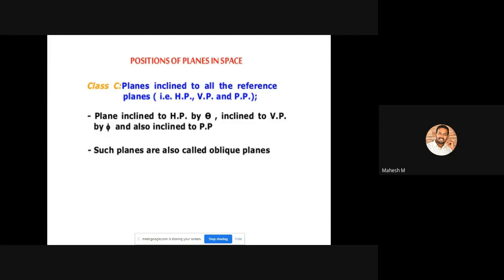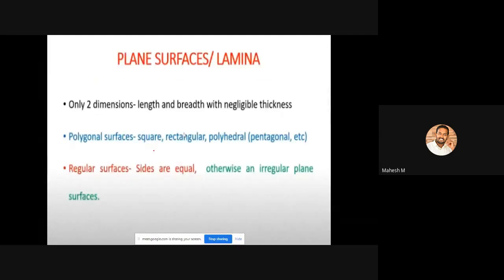In your problems, the inclination to HP will be denoted by the notation theta. Similarly, the inclination to VP will be denoted by the notation phi. We will discuss this in our problems. Before that, we have some important instructions. The diagram will have only two dimensions, so we call it a 2D diagram, where D is short for dimensions. We have length and breadth, and there is no thickness, so we don't have to consider the thickness.